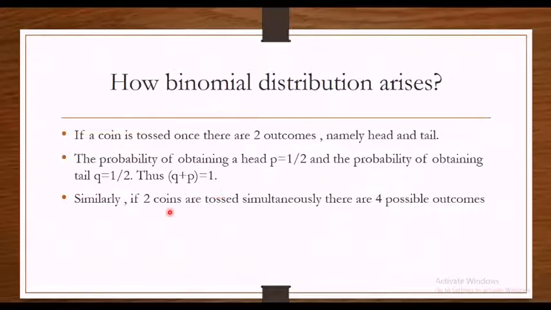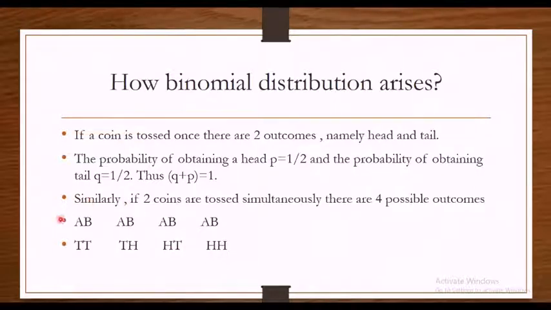Similarly, if two coins are flipped simultaneously, how many outcomes will there be? Yes, 4 possible outcomes. Here A is the first coin and B is the second coin. So what are the results? TT, TH, HT and HH: two tails, one tail and one head in either order, and two heads.